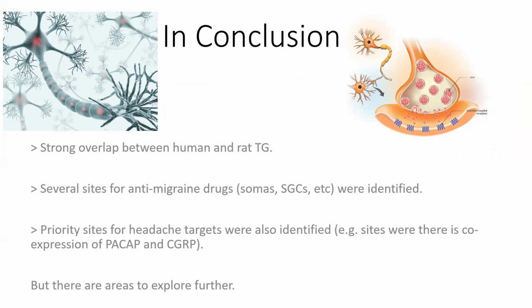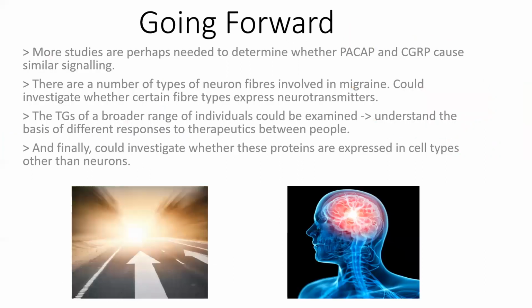But there are areas to explore further. How could the findings of this research be taken further then? As mentioned previously, PASAP and CGRP were found to be co-expressed in TG cells. More studies are perhaps needed to determine whether PASAP and CGRP signal to other tissues in similar ways. This will help understand pain progression more.